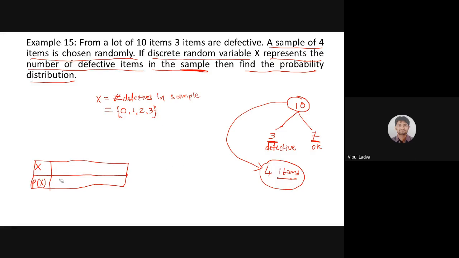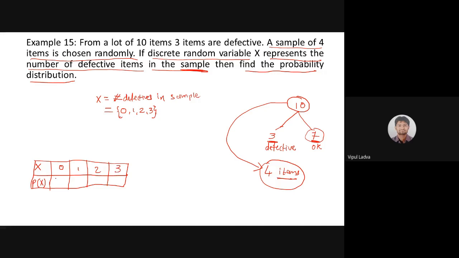Why can 0 happen? Because it's quite possible that in my sample I am having all 4 as non-defective items, because I am having 7 non-defective items over there. So it's possible that my random variable can take value 0 or 1 or 2, or maximum it can take value 3 only. Are we clear with this? Are we clear with the range of x? Yes, we are sir. Good. So possible values of x will be 0, 1, 2, or it may take value 3 at max.